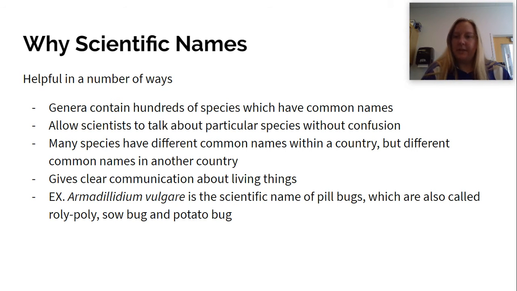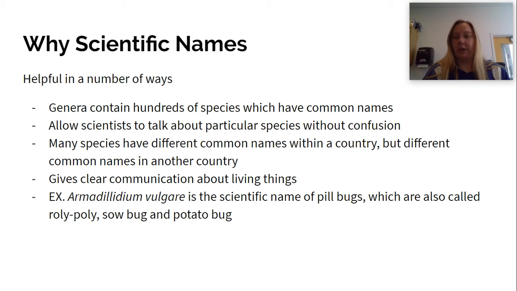Why do we use scientific names? Scientific names are helpful in a number of ways. The genus contains hundreds of species which have common names, which allows scientists to talk about a particular species without confusion, especially since many species have different common names depending on what country or region you're in.